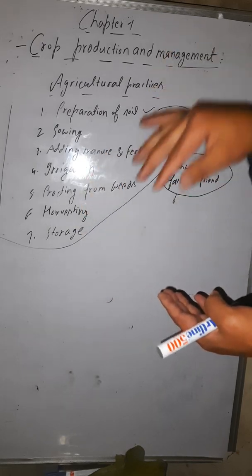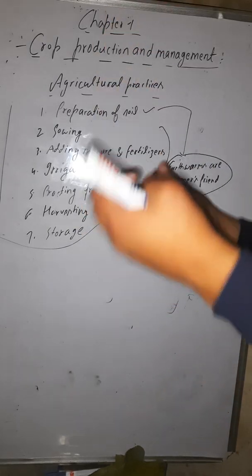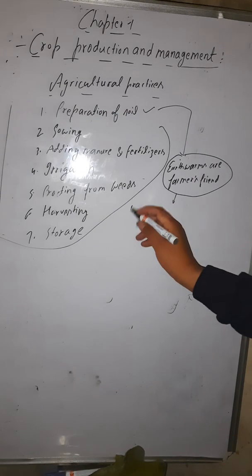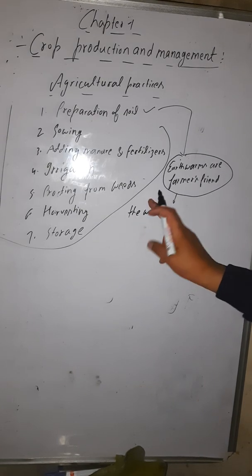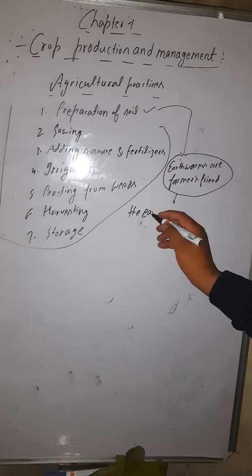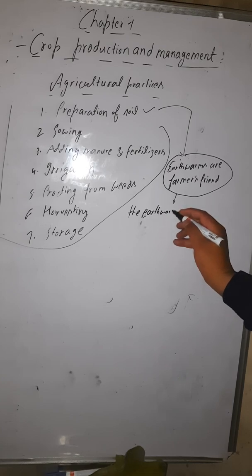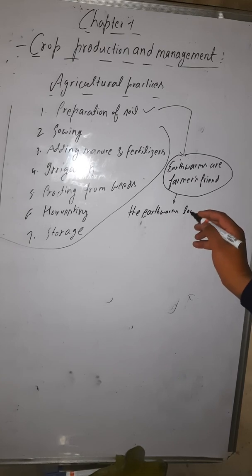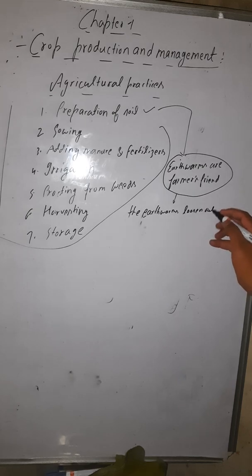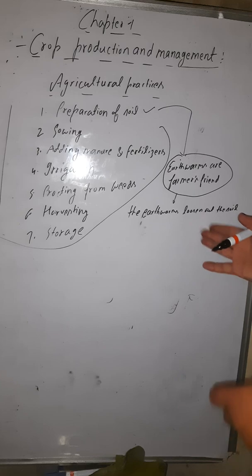They move from upside down, side to side, this way. So they just loosen out the soil. Okay, you can write it: the earthworms loosen out the soil.